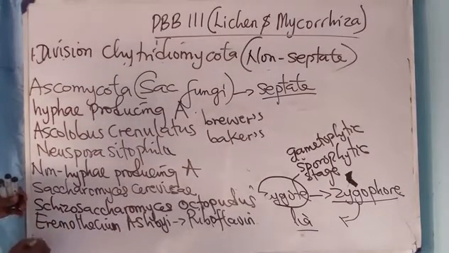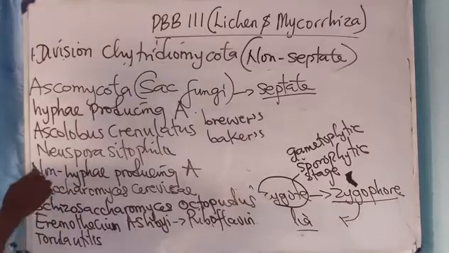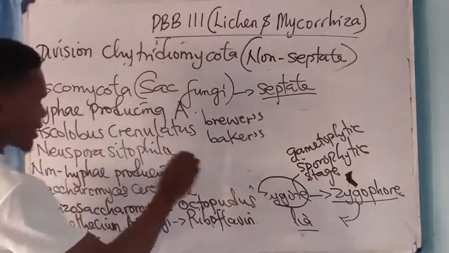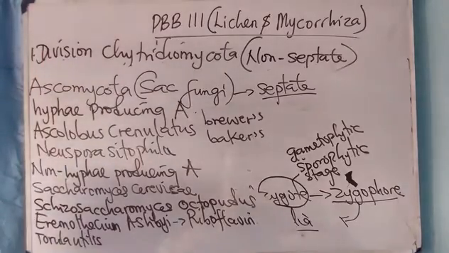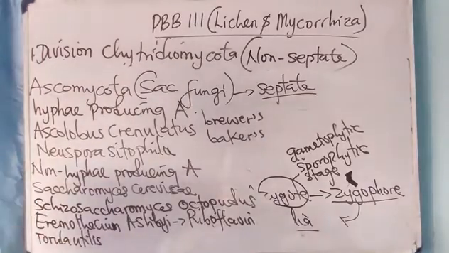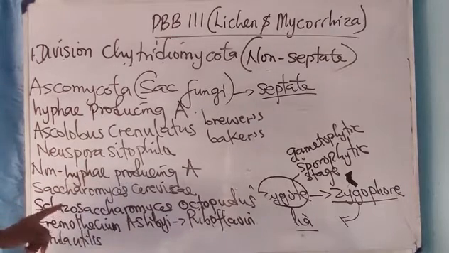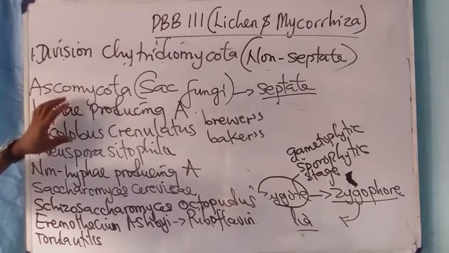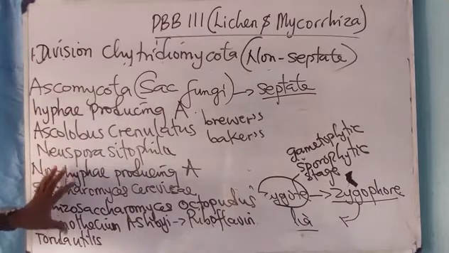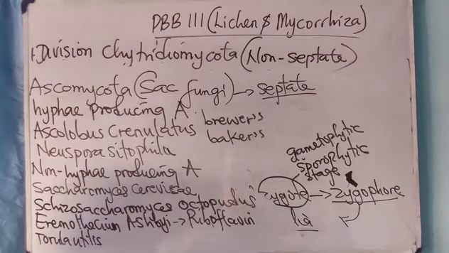Now, you also have the food yeast called Torula utilis. So these are examples of ascomycetes that do not produce what? Hyphae. Please, they will tell you to pick the odd one out. They will give you these ones, 1, 2, 3, 4, then the fifth option will be one of these. So this will be the odd one, because these ones produce hyphae, but these ones do not produce hyphae. Take note of that.